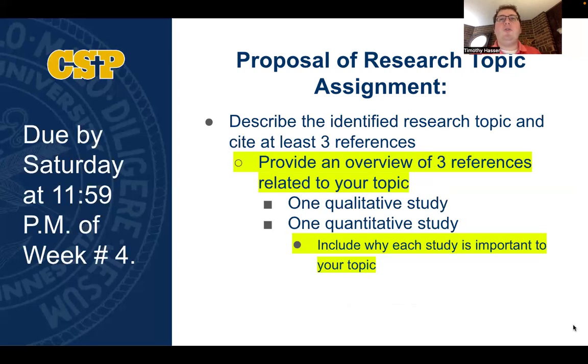Finally, you will also want to provide an overview of 3 references related to your topic. One source needs to be a qualitative study, one source needs to be a quantitative study, and the third source can be a study of your choice. So that could be a qualitative study, another quantitative study, or it could be a mixed method study. And then in your discussion of these sources, please include why each study is important to your topic. And this is due by Saturday of week 4 at 11:59 p.m.